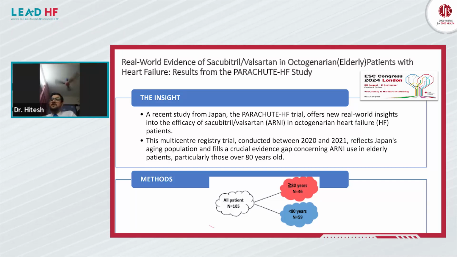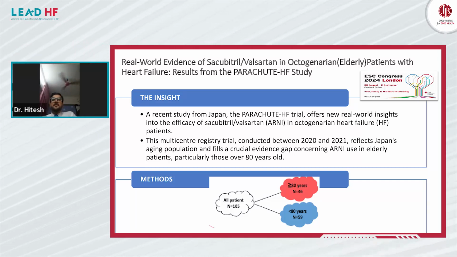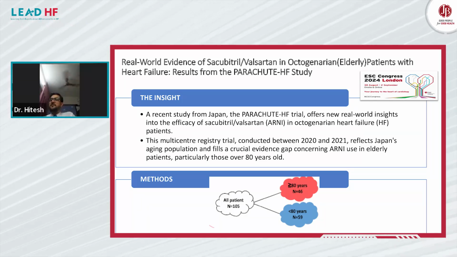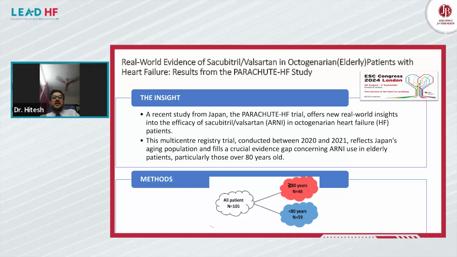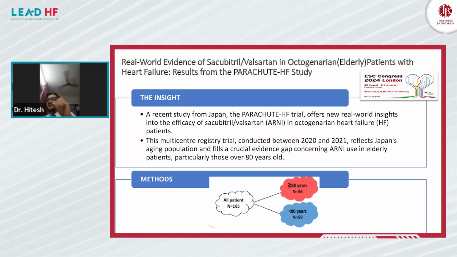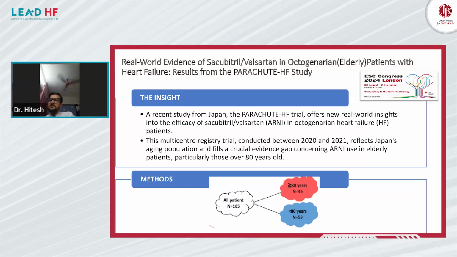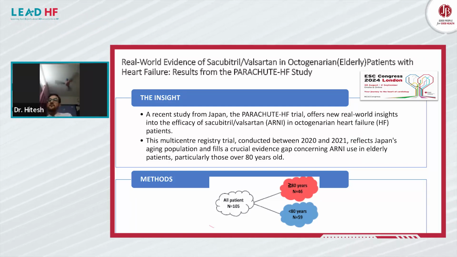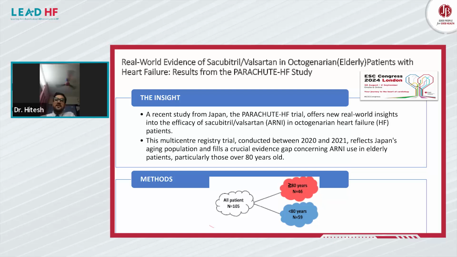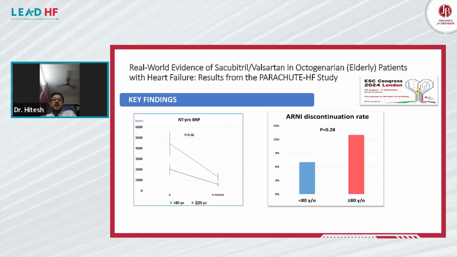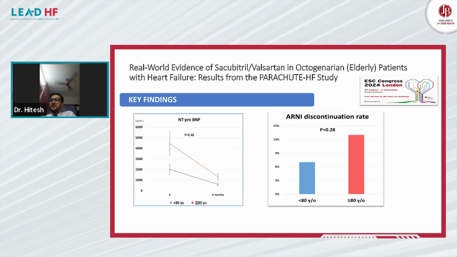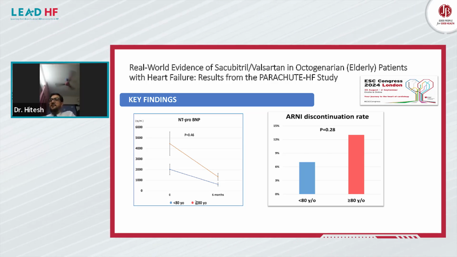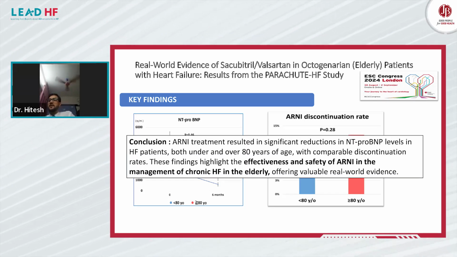Next slide. The real world evidence of sacubitril valsartan in octogenarian elderly patients with heart failure: results of the PARACHUTE heart failure study. That study demonstrated equal benefit compared to patients who are not octogenarians, in terms of cardiovascular death reduction as well as heart failure hospitalization. Again, we need to be cautious regarding monitoring serum potassium level, renal function tests, and the patient's hemodynamics in terms of blood pressure.